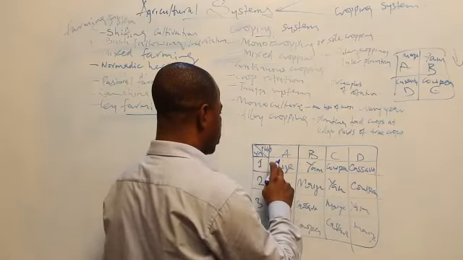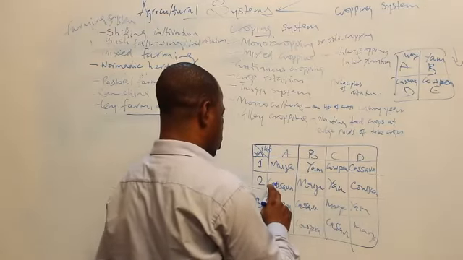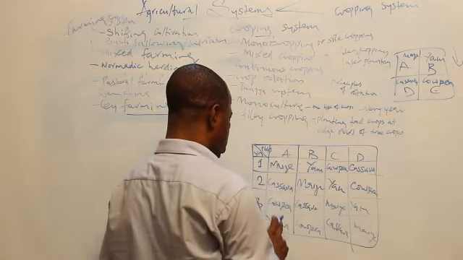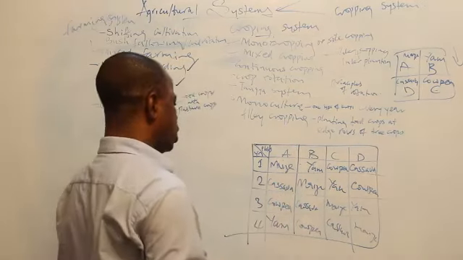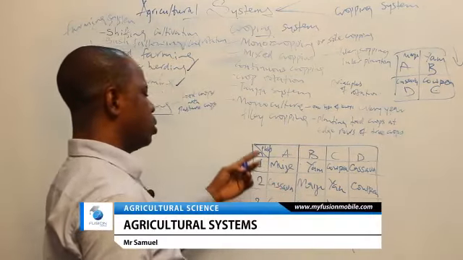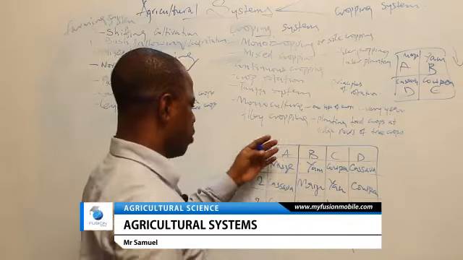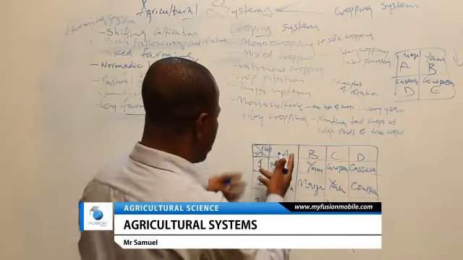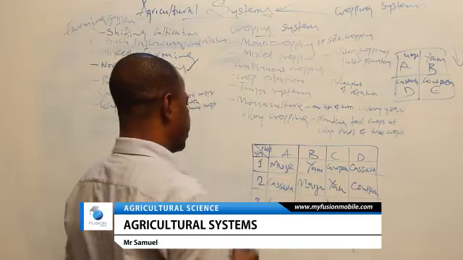So shallow rooted crops are followed by deep rooted crops. Good. This is also shallow rooted crops, deep rooted crops. So the laws are followed. Deep rooted crops do not follow each other. Shallow rooted crops do not follow each other. Then shallow rooted crops are followed by deep rooted crops and vice versa.